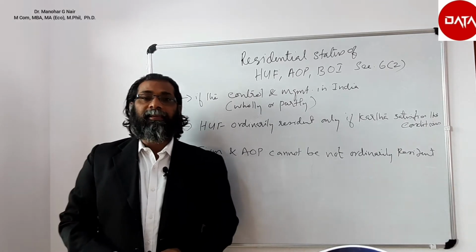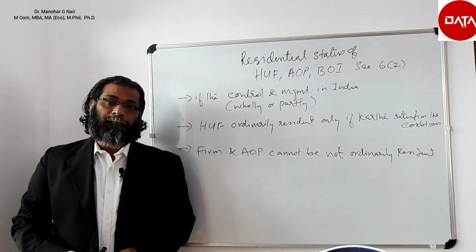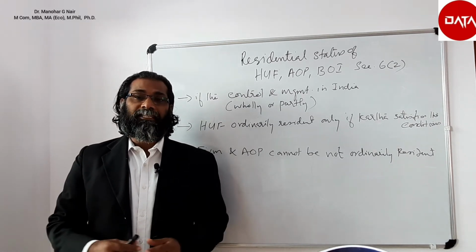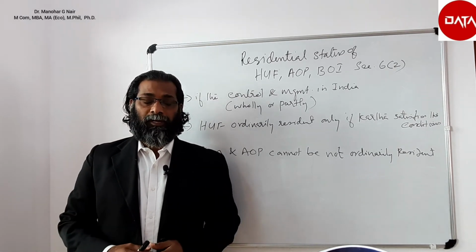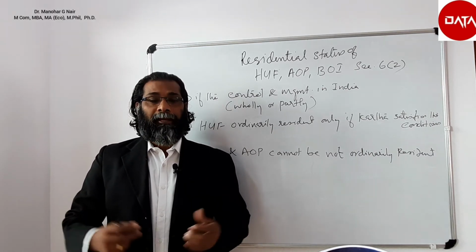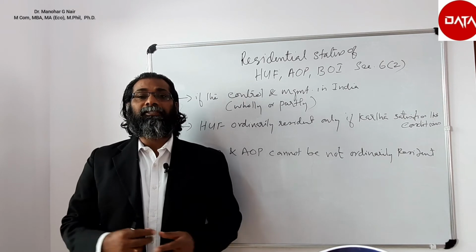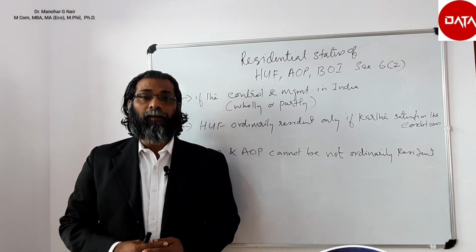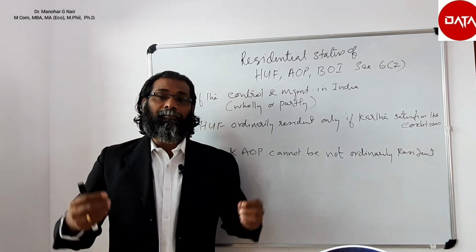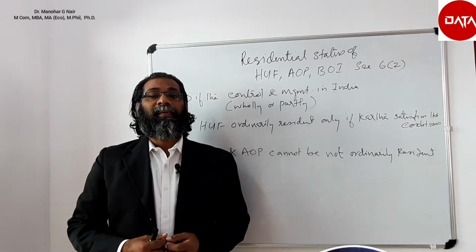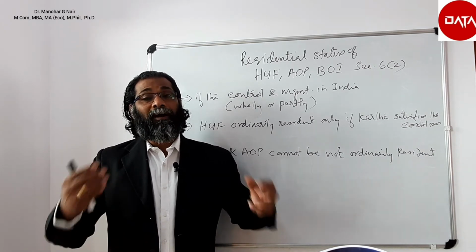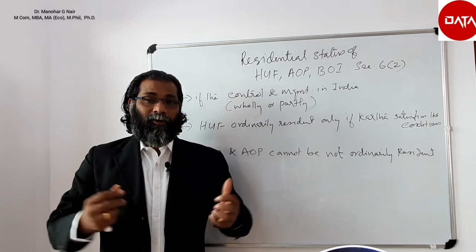Now let us discuss the residential status of a Hindu undivided family, an association of persons or body of individuals. According to section 6(2), a Hindu undivided family, an association of persons or body of individuals is said to be resident if their control and management during the previous year is wholly or partly in India.